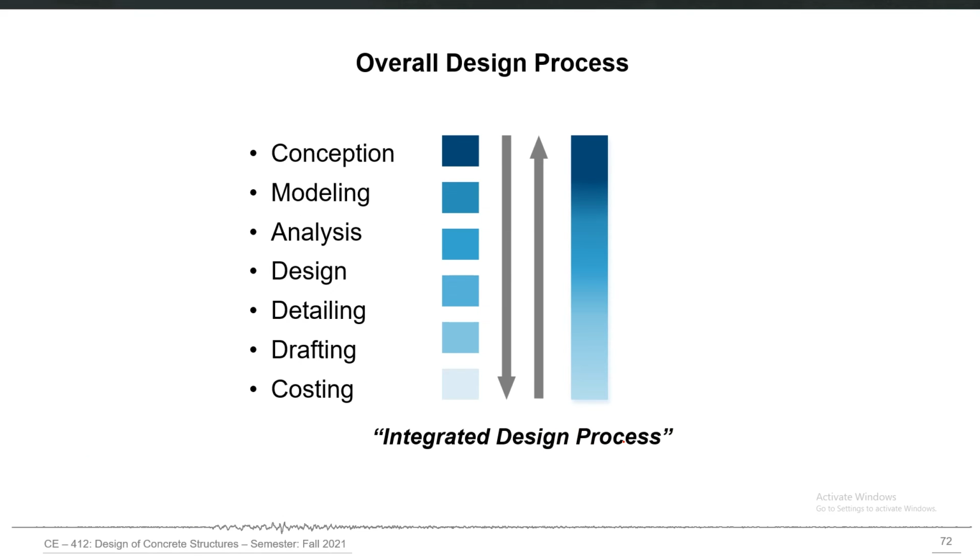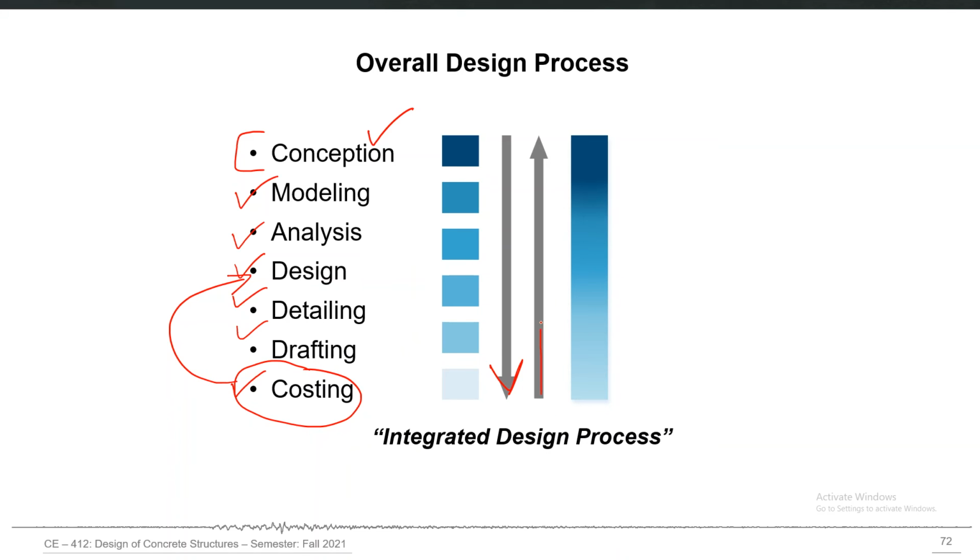So the overall design process is conception, structural form and shape and overall geometry. Obviously the architect will have more role in this. Then structural modeling, structural analysis, structural design, detailing, drafting and finally costing. Now generally we think that this is just a one way process, but actually there can be certain cycles in that, and revisions also. So it is not just one way. For example, a particular cost implication may force you to modify a particular design decision.